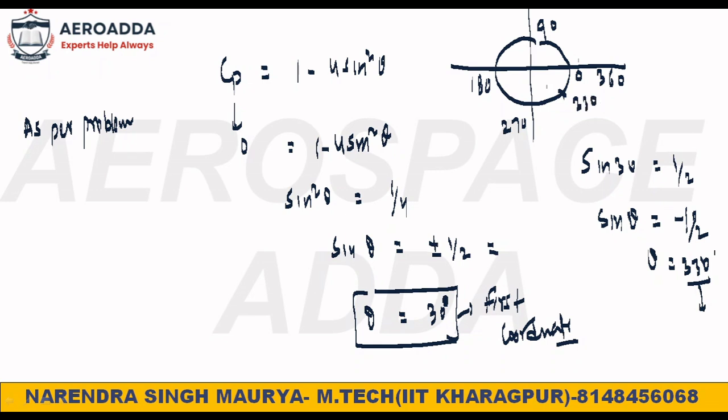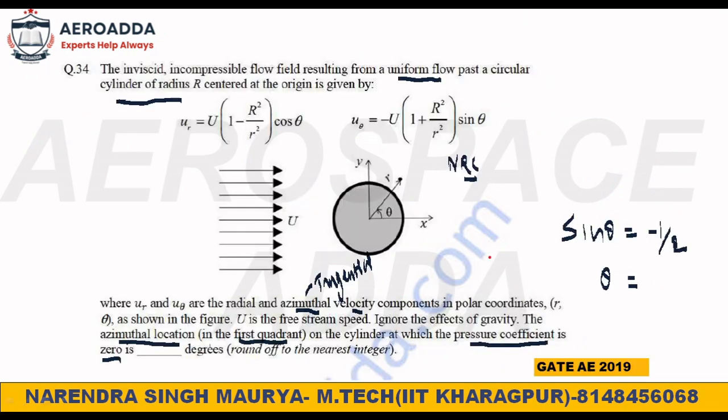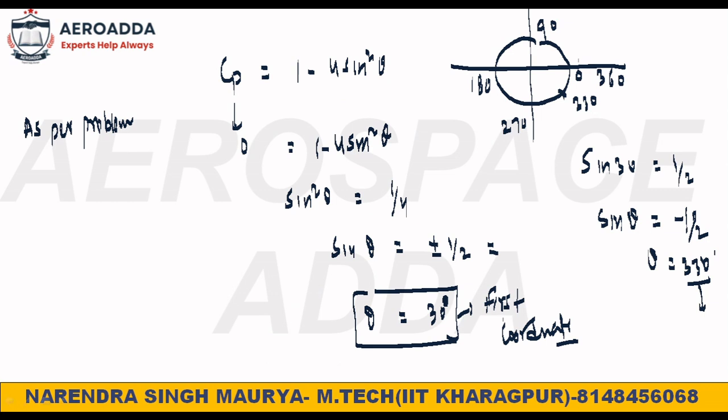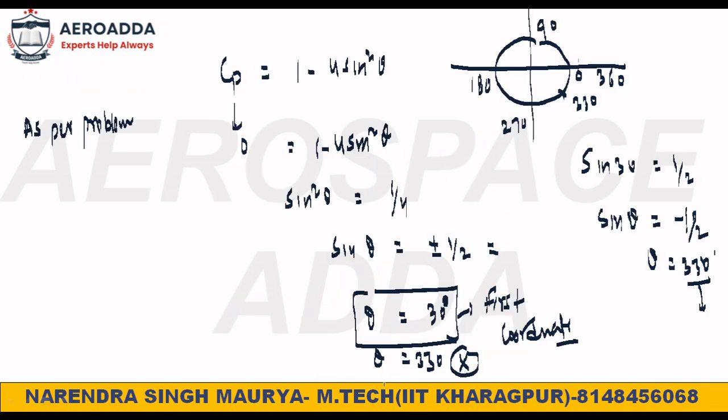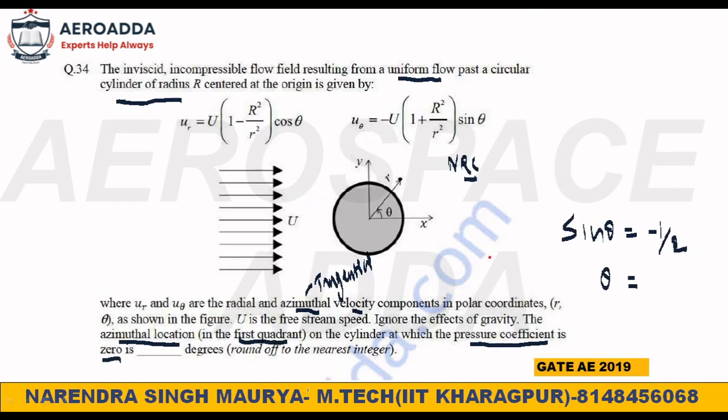But in the problem, they have clearly mentioned the first coordinate. What is the azimuthal location? It means the theta value in the first coordinate. So you are getting two values of theta, one is 30 and another is 330. Your 330 answer will not be acceptable. If they had given the fourth coordinate, then 330 would be acceptable, but in the problem they mentioned the first coordinate. So only 30 degrees will be the correct answer, right? Your answer is nothing but 30 degrees.